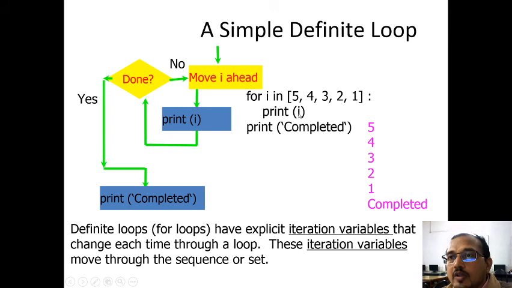Once it has picked all the values of the sequence, it terminates, and the next statement, which is written outside the body of the loop, will get executed. So after completion of the loop body, it will execute print completed. So this is the output: 5 4 3 2 1 completed. Remember, in a for loop there is an iteration variable which picks up values from the sequence, and for each value the body is executed.